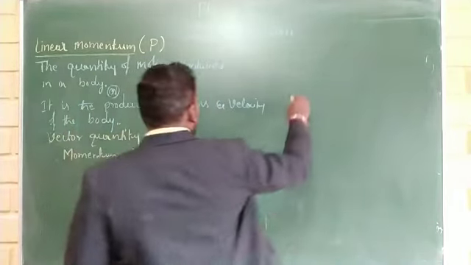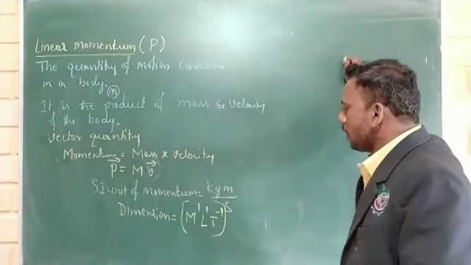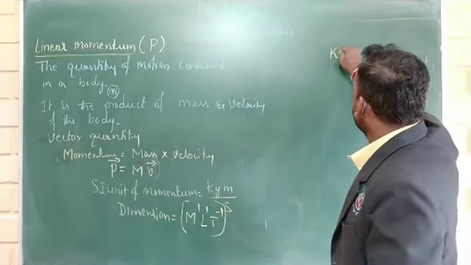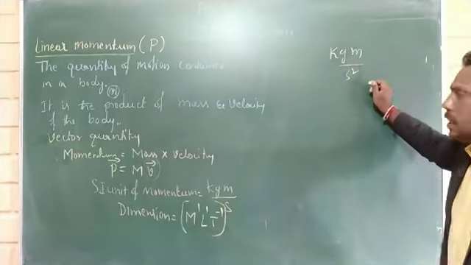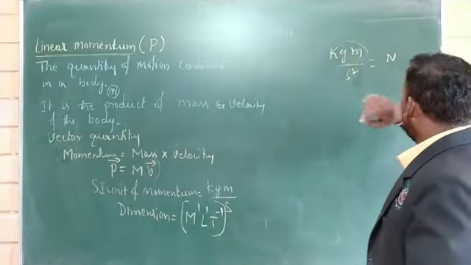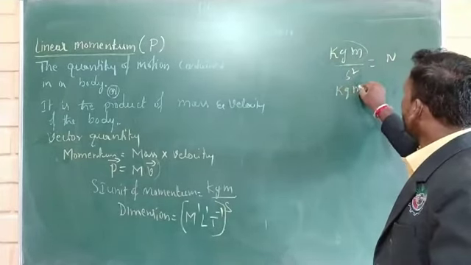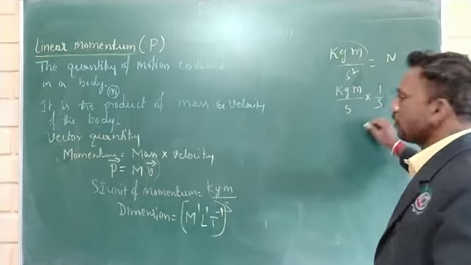Newton is kg meter per second square. This can be written as kg meter divided by second into 1 over second.